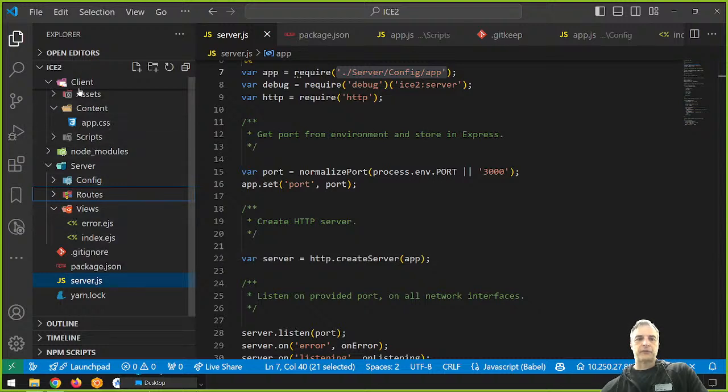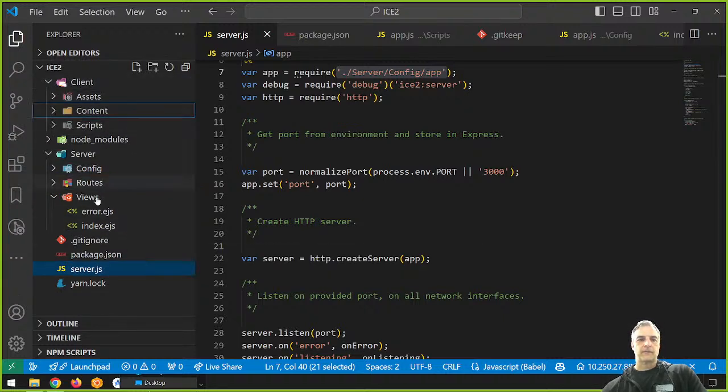And this is the scripts on the client side. This is the assets on the client side. This is the content from the client side. This is how this works. So you can see here that we have all this stuff: server, config, routes, and views.